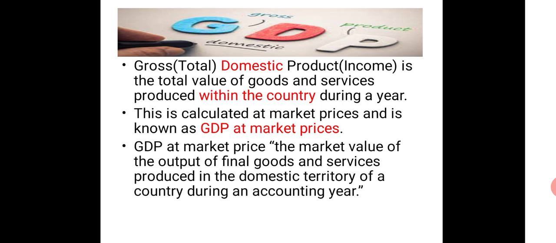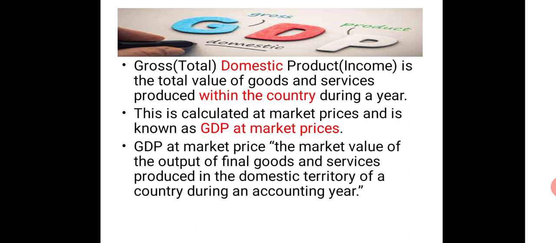Gross basically means total, actual price. We already have seen that. Domestic, we know what domestic is. Product is what we take it as income. So GDP is basically the total value of goods and services produced within the country during a year. One thing that has to be very clear is that whatever is produced within the political boundary, within the geographical boundary of the country is being included in GDP. And we know the particular year, the financial year, is also being considered here.